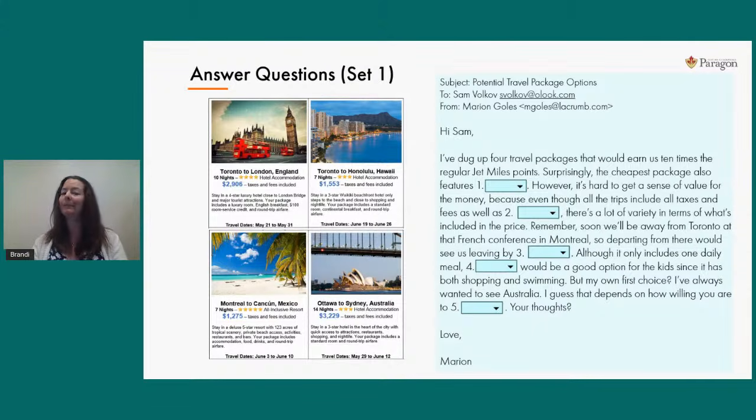Now, once again, before we just start reading through that email and answering questions as we are able, I would encourage you to take another 10 seconds of your time and get familiar with what is going on in this email. The very first thing I would look at is who's the writer. And we know in an email structure that the writer's name should go at the very bottom. That's where you sign your name. So this writer's name is Marion. So again, we're just going to put that up in our memory banks. We'll probably have a question about Marion later on. So now we know who that is.